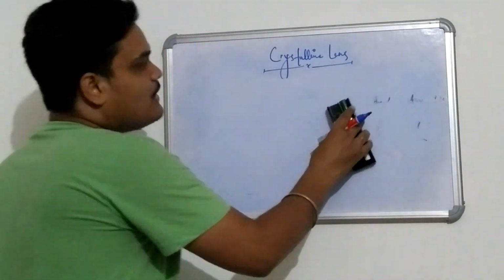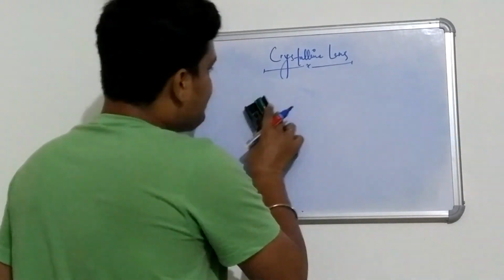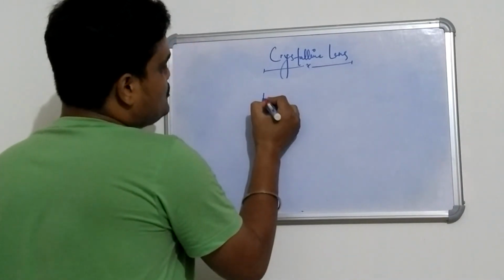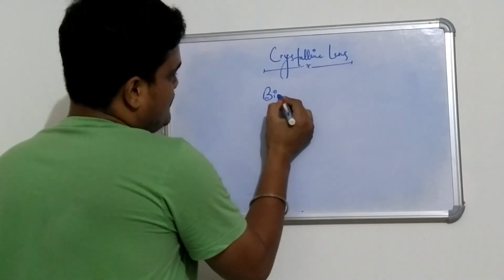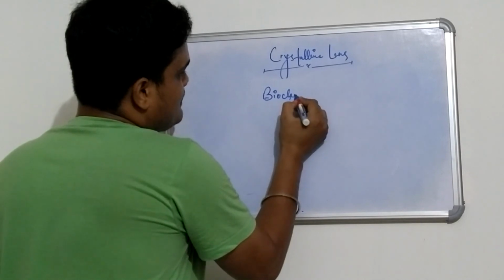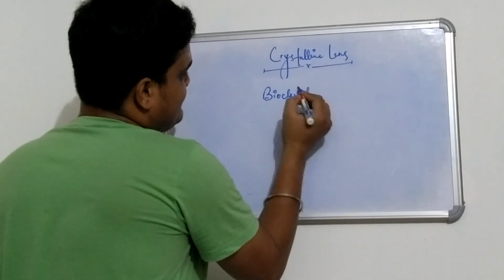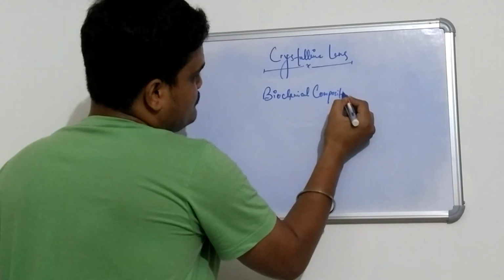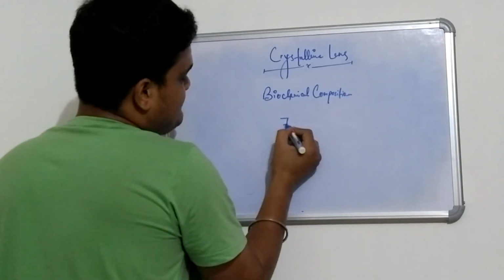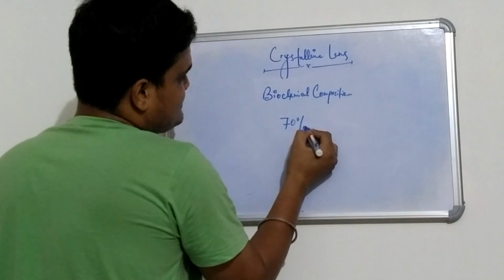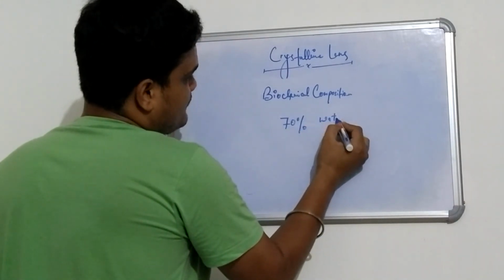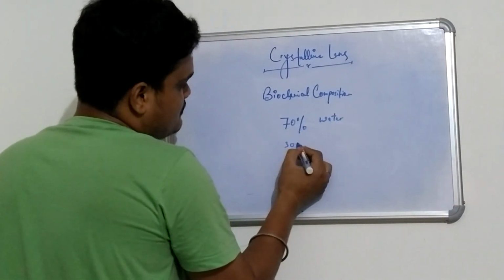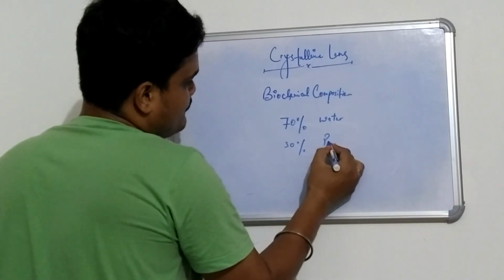One thing I want to tell you is about the biochemical composition of the crystalline lens. 70% of the crystalline lens is made up of water, and 30% is made up of protein.